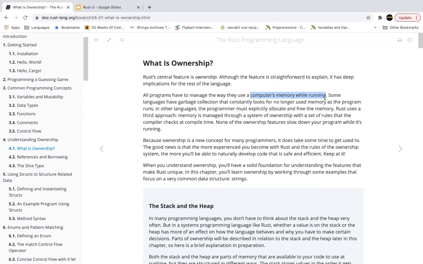Especially in the context of advanced technologies like blockchain, it is very important to understand what is created when, stored in memory when, and what is destroyed when, and how the destruction happens. If you think about the scope of a variable, in that context you can think of ownership from that perspective. As mentioned here, ownership is a fairly new concept for many programmers. It takes some time to get used to, so don't worry about it. You can just go through the chapter with me right now and then come back to it whenever you would like to refresh.